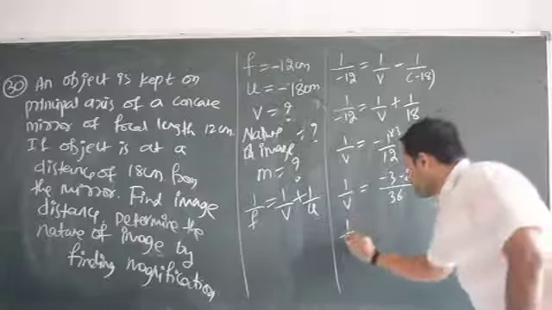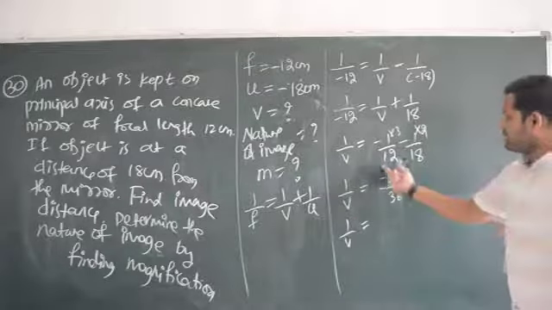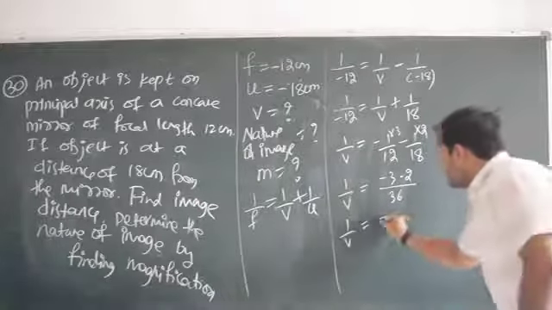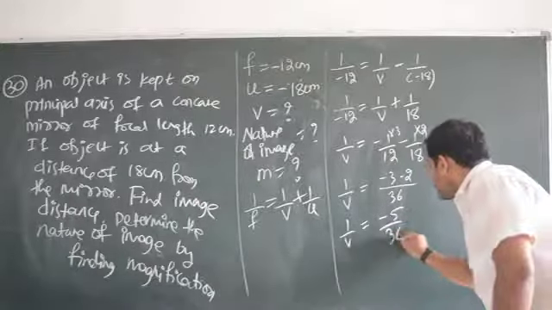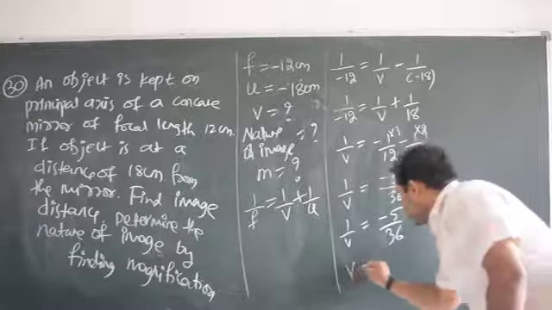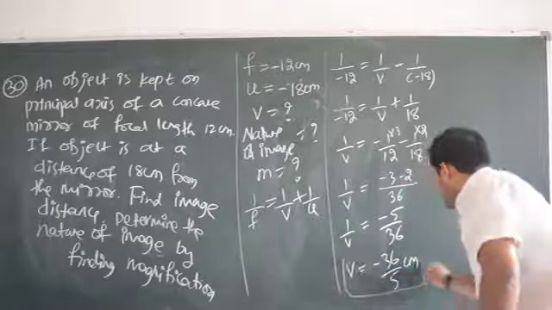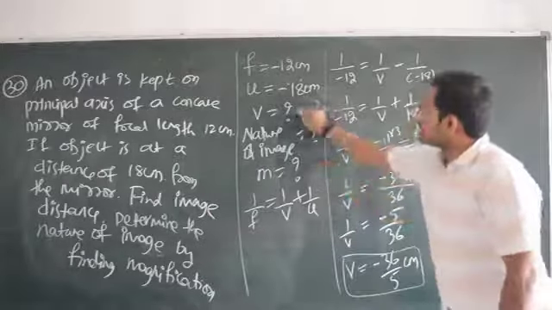Then 1 by V is equal to what will be the answer? Is it alright? LCM, is it alright? Yes, it is perfect. It is correct only. Next, minus 5 divided by 36. Next, I got it as V is equal to minus 36 divided by 5 cm. So V is clear. I calculated V. Okay, it is done.